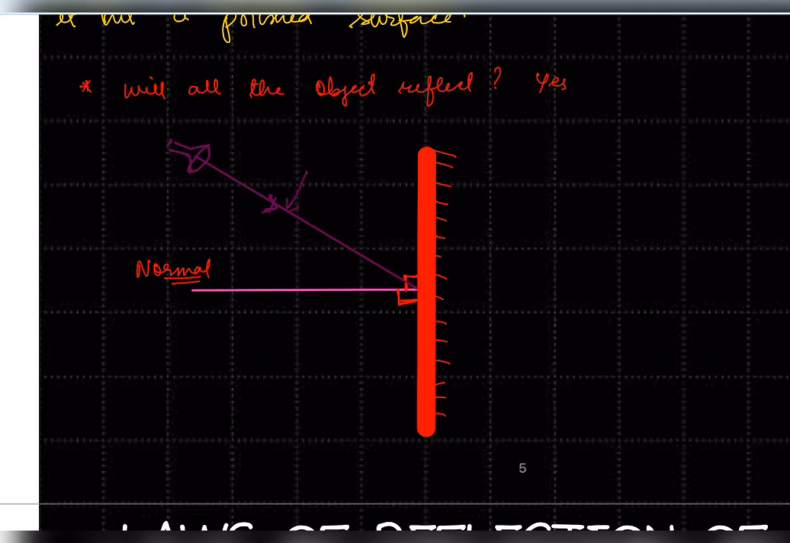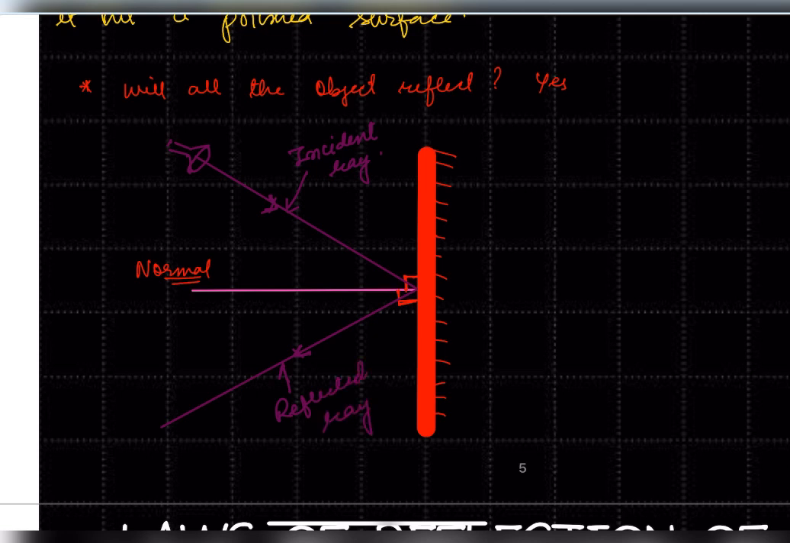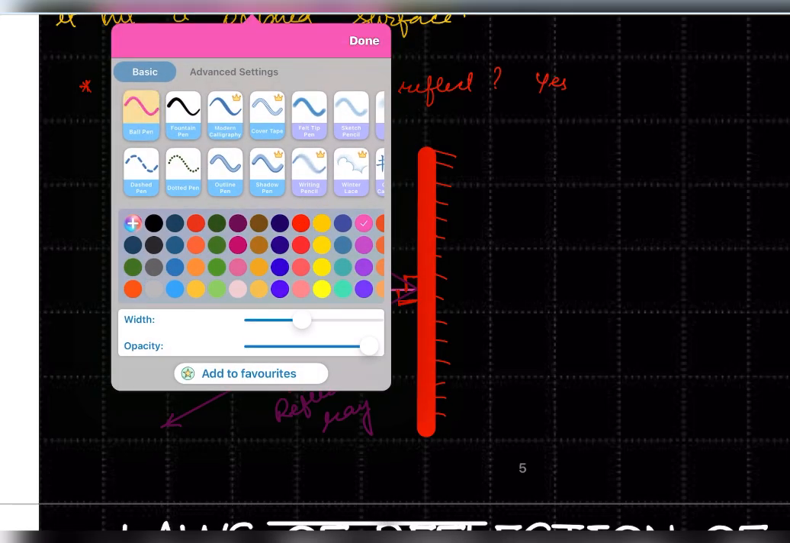So this ray of light is called the incident ray. This is the normal, this is the incident ray. Now after it reaches the mirror, it will hit the mirror and get back. So this is going back, right? What kind of ray is this? This is the reflected ray. Incident ray, reflected ray, and normal. Are you getting the point? There are three things we have drawn. Now let me tell you something more.